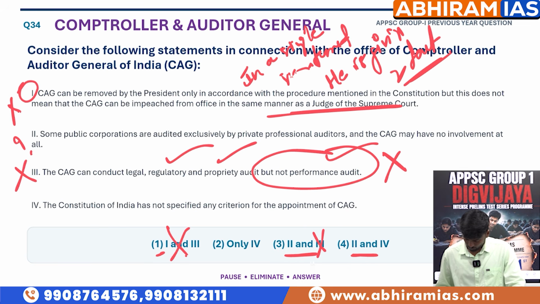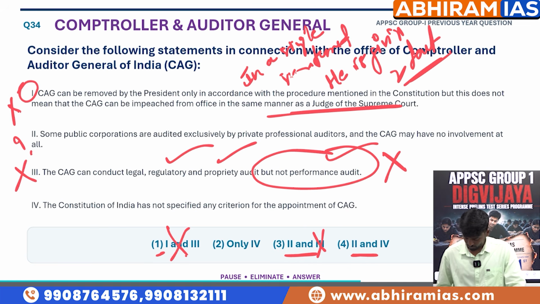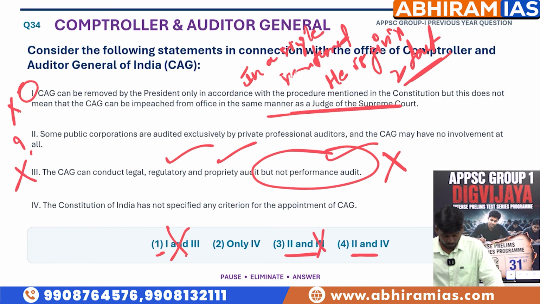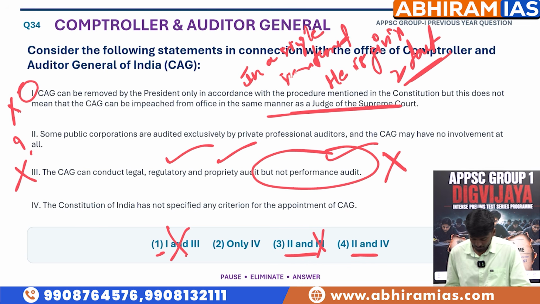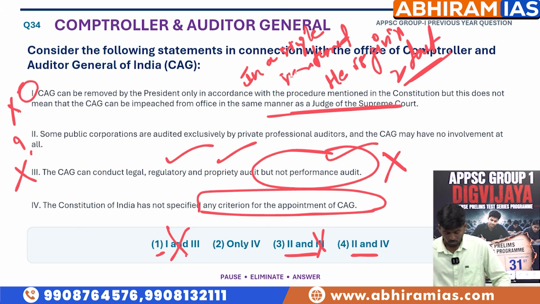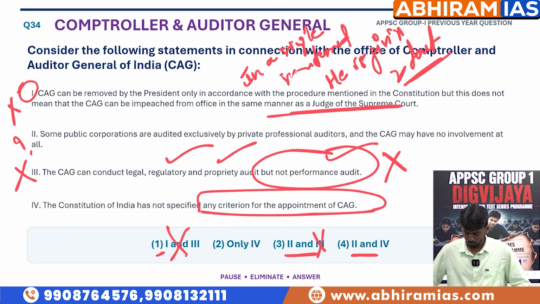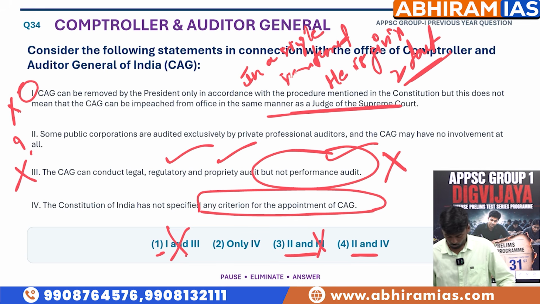We have statement 3 wrong, so option 3 is already eliminated. Now we have only 2 and 4, and the fourth statement is the determinant here: the Constitution of India has not specified any criteria for the appointment of the CAG. Yes, there are no eligibilities or criteria mentioned in the Constitution about the CAG. That's true, so statement 4 is true.